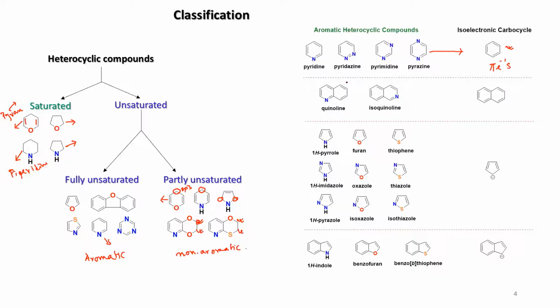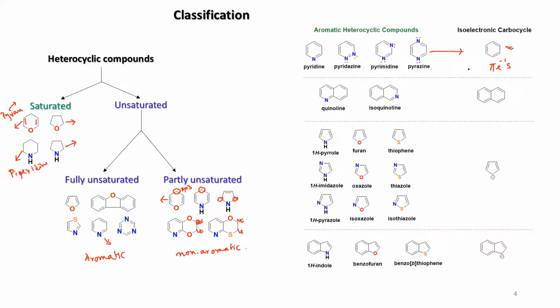Here you remember the lone pairs available on nitrogen are not taking part in the aromaticity, so we don't consider this lone pair for pi electron counting.